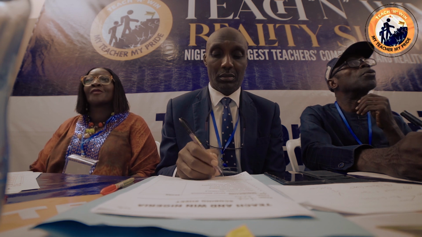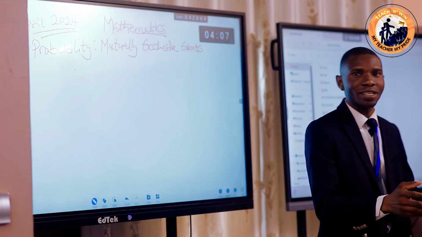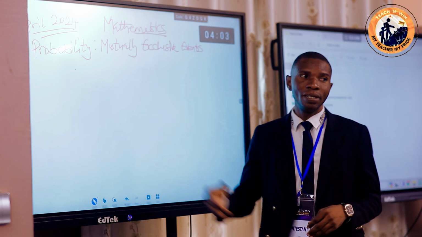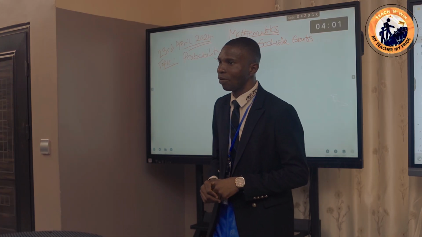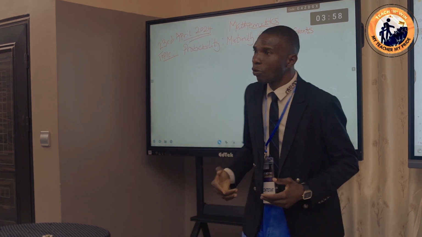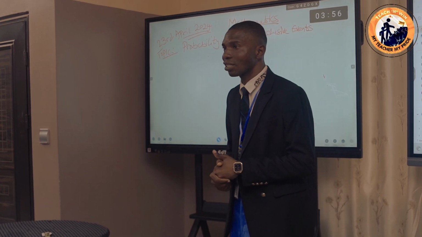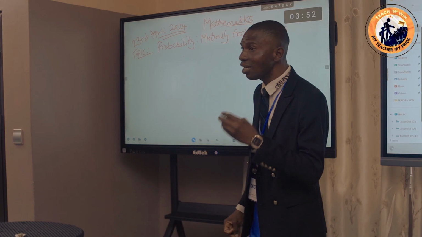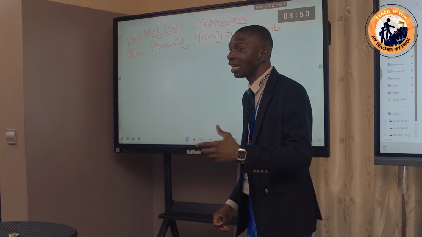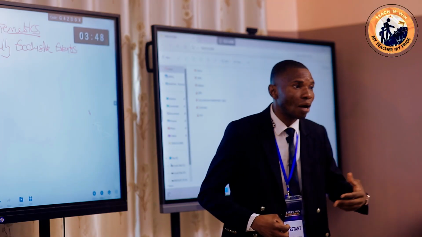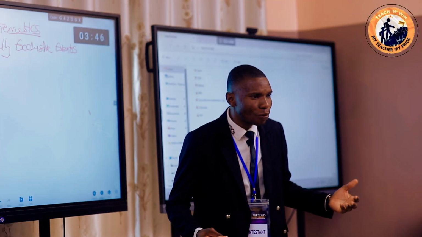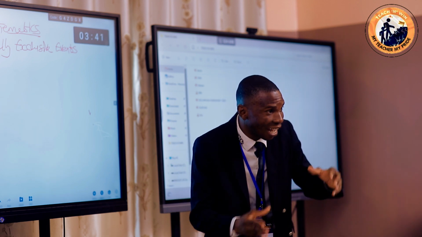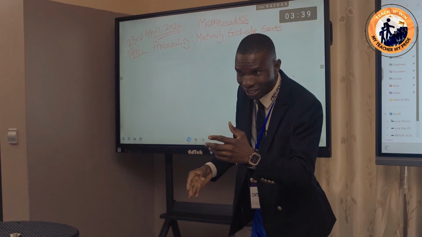Good morning, class. Good morning, sir. You're welcome to the mathematics class for today. In our previous class, we started the topic probability, and we defined probability. Chukudi, can you quickly tell us what we learned in the last class? He said probability is the branch of mathematics that deals with chances, how things occur. I told you in the last class that there's a probability for everything in life, right?